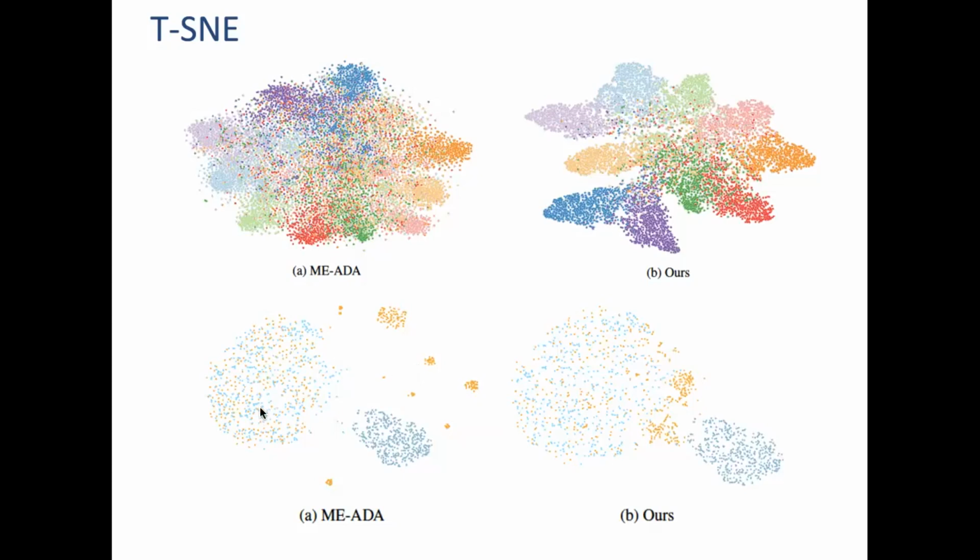Part A shows that some of the generated samples with MIADA shift dramatically and cluster together into surrounding classes, so it may not preserve the discriminative information of the samples. But as you see, our method tends to relocate the samples at the boundary between classes, so it's a better way to expand the knowledge space progressively.